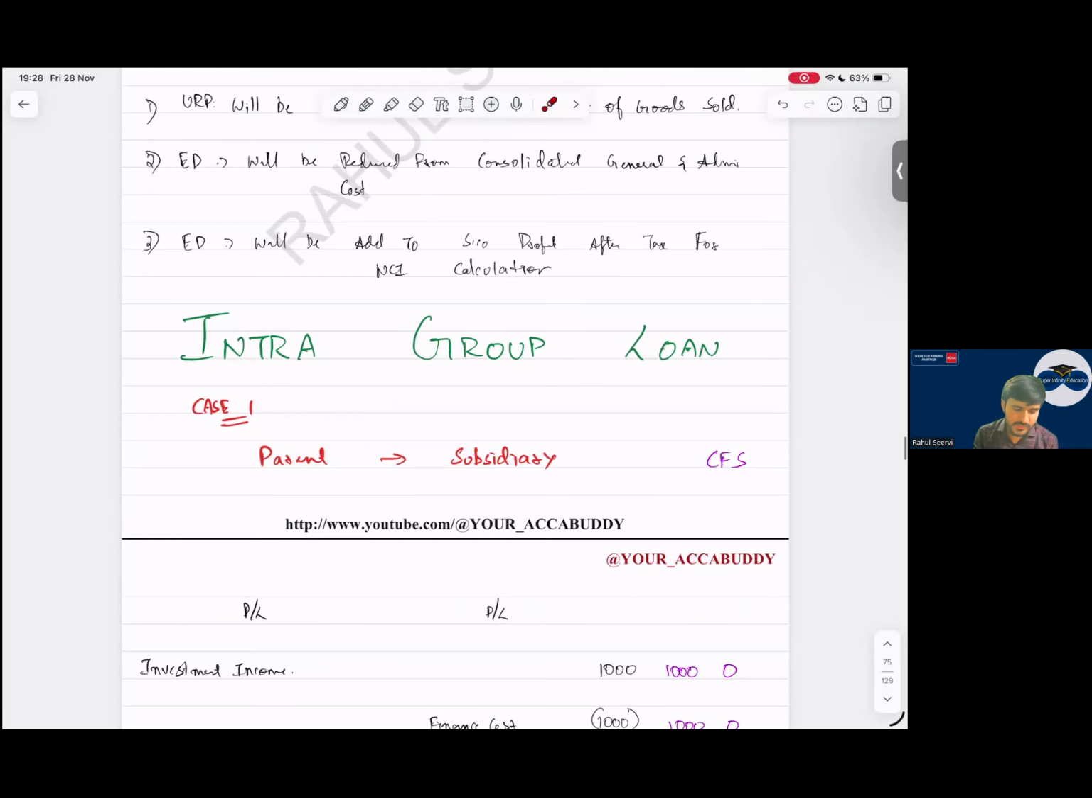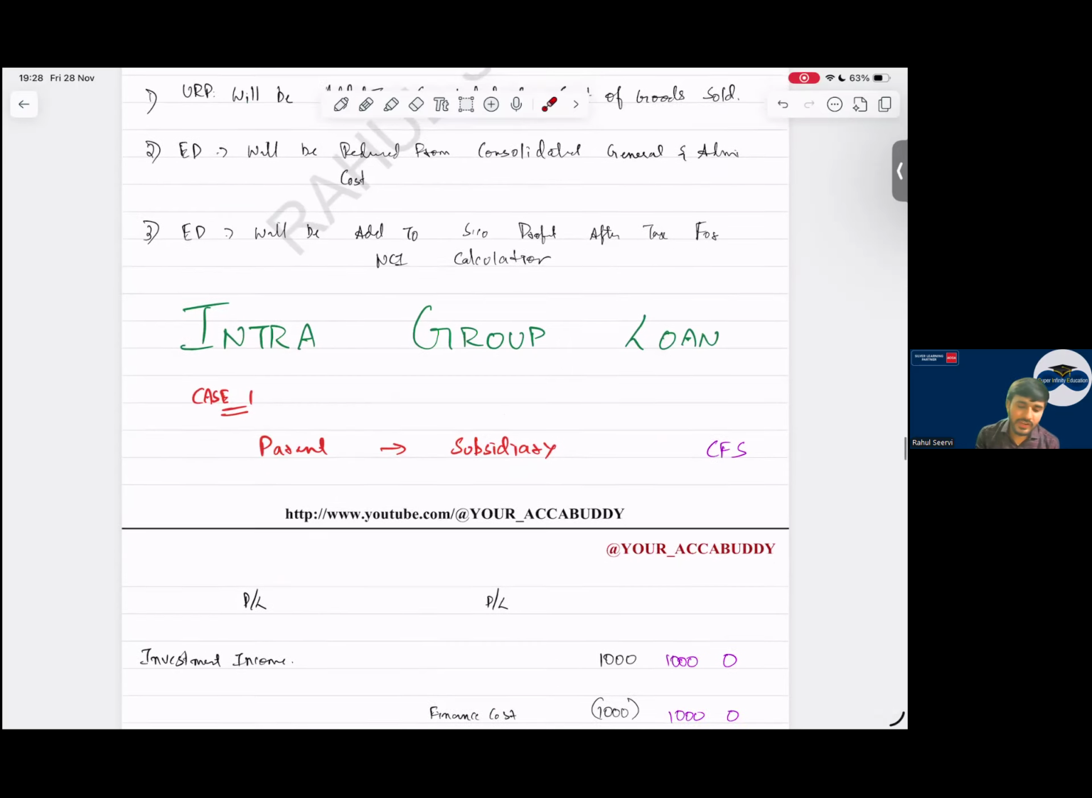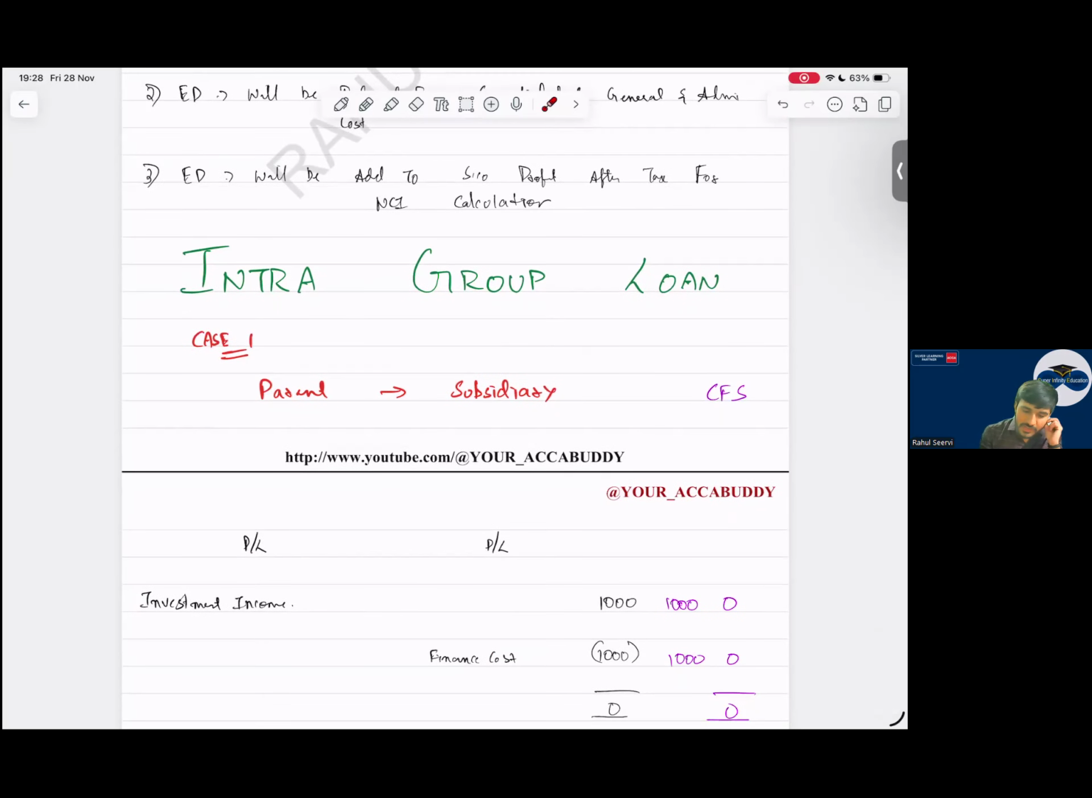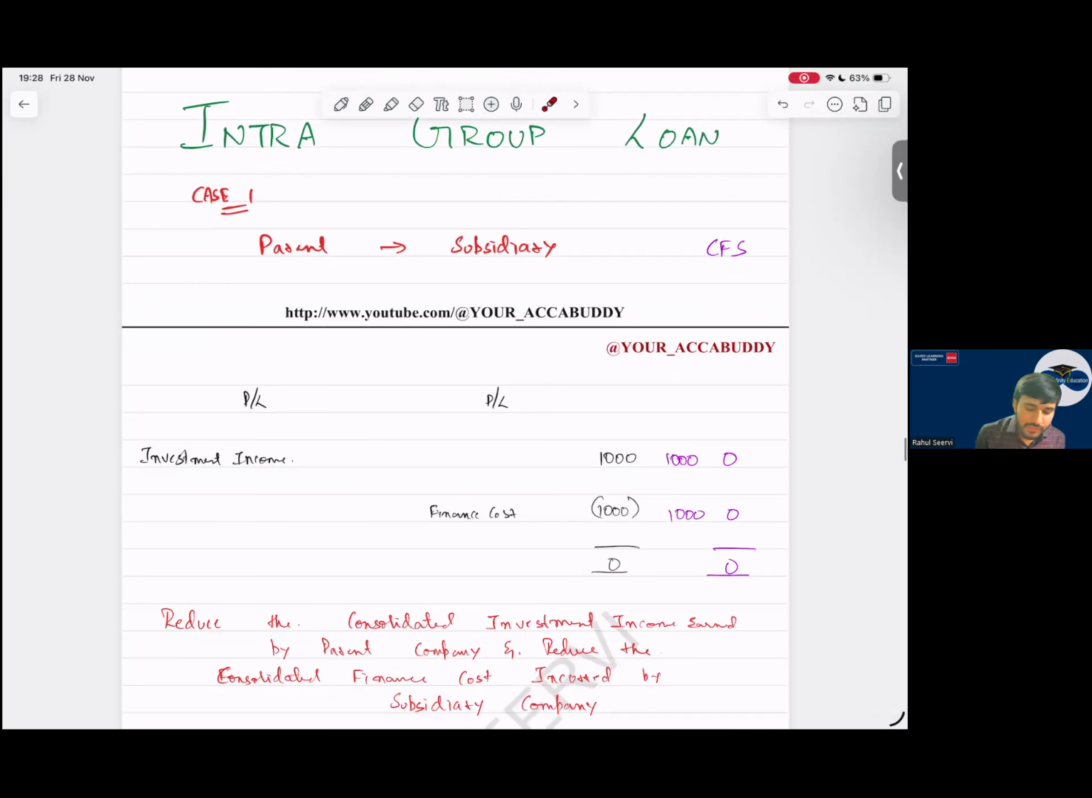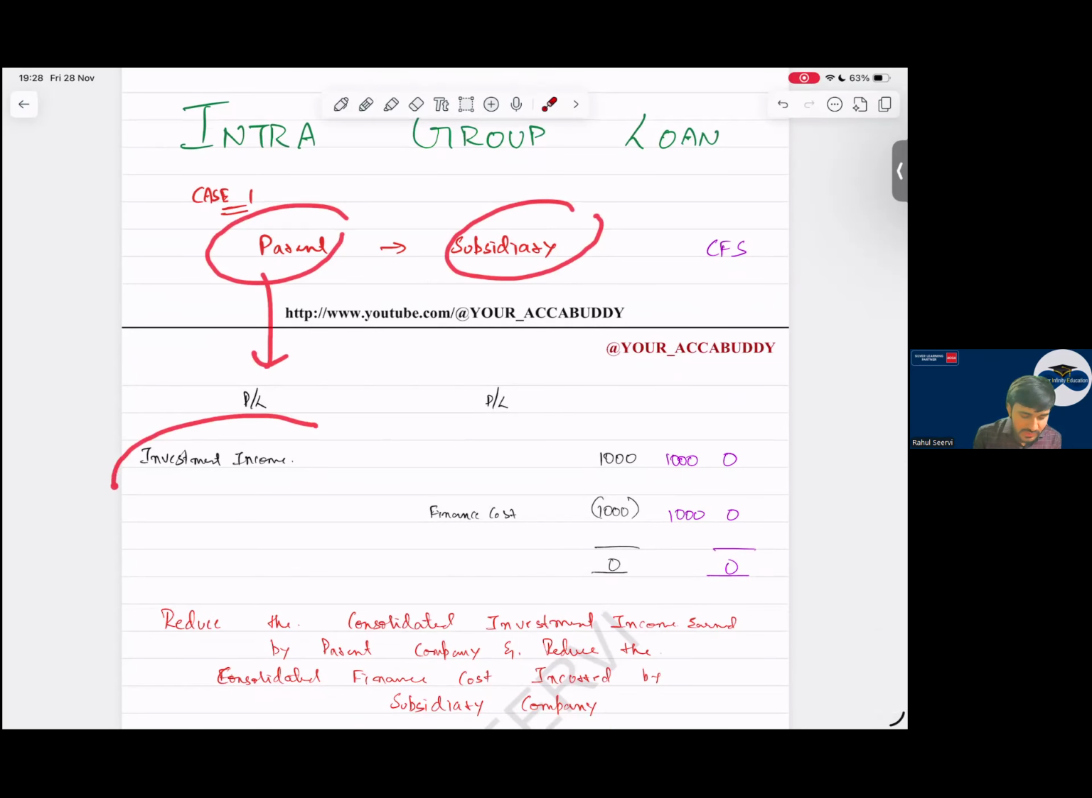In class we have done basic questions also. Yes, sir. Now intra-group loan. If parent is giving a loan to subsidiary, which company will record investment income, and which will record investment expense, finance cost? So parent giving a loan to subsidiary, sir. Sir, parent will record investment income. So subsidiary will record finance cost.